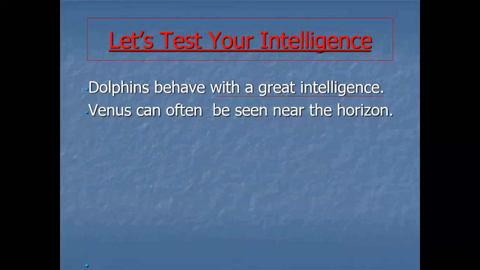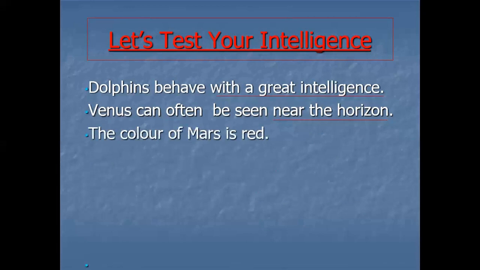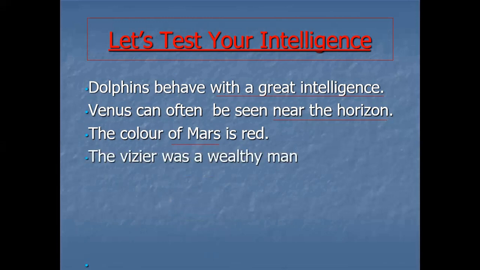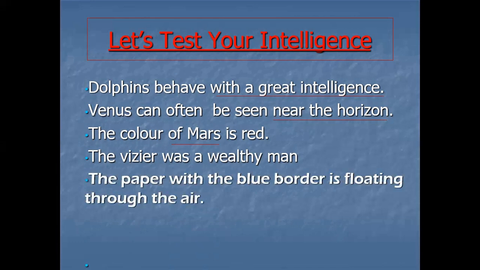Venus can often be seen near the horizon. Near the horizon is the phrase. The color of Mars is red. Now let's check. Where do we have the preposition phrase? Of Mars. Then the wizard was a wealthy man. Where do we have an example? Do we have any example? Right? There was no example of a preposition phrase.